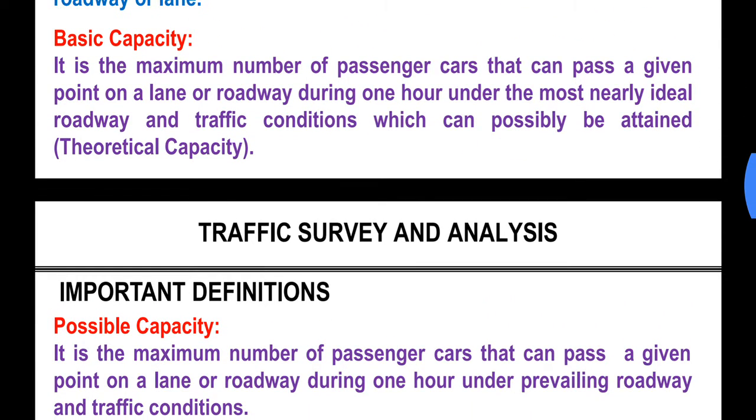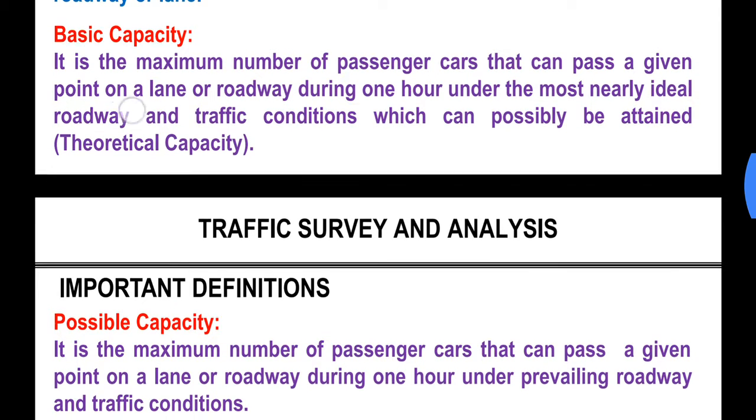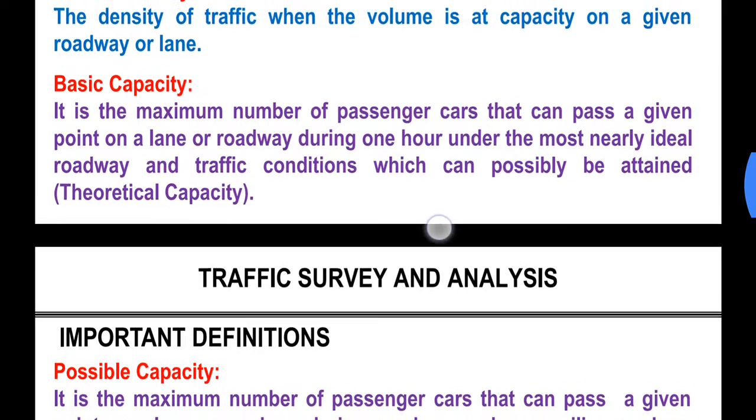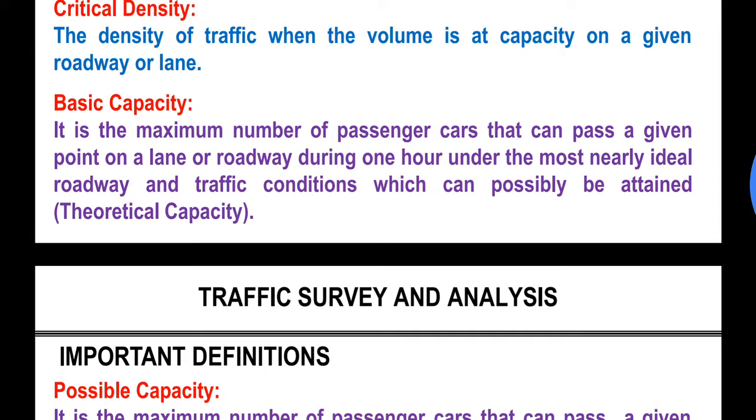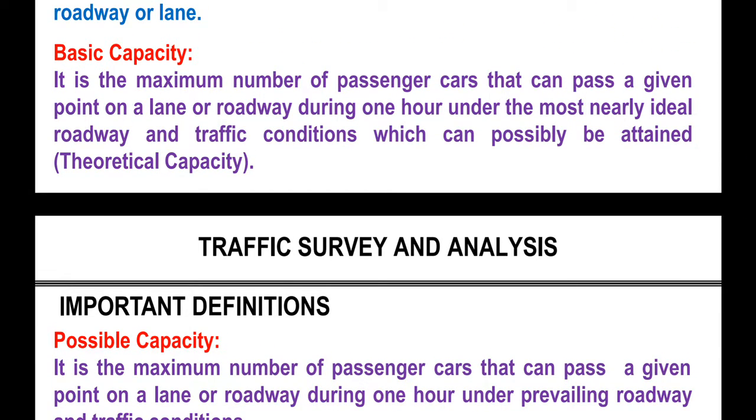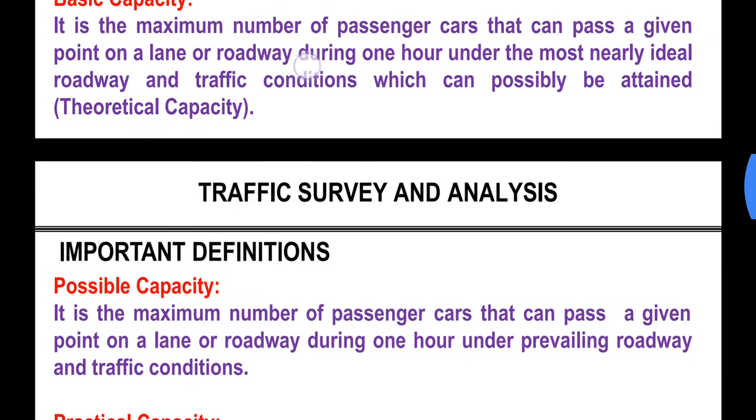So under the most ideal conditions of a roadway and the traffic conditions, the total number of passenger cars that can pass a given point or a roadway during 1 hour, that is the basic capacity. The maximum number of cars that can pass a given point during 1 hour under the most ideal conditions is known as theoretical capacity or basic capacity.